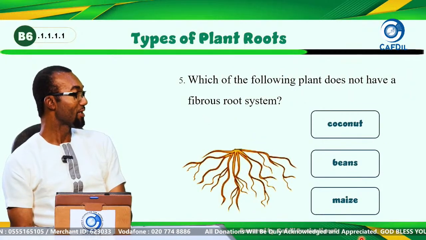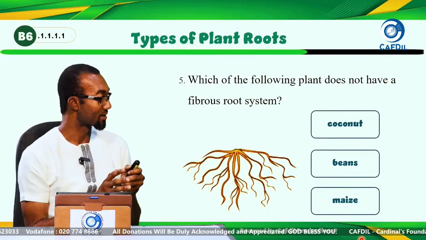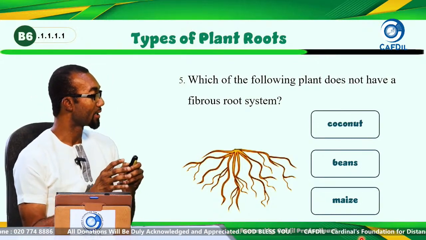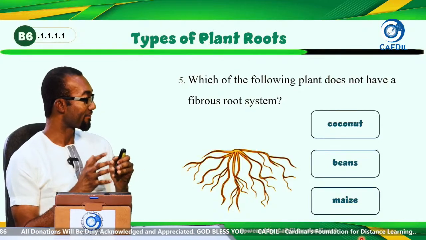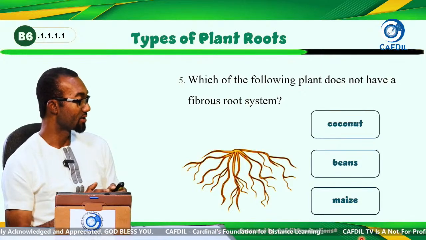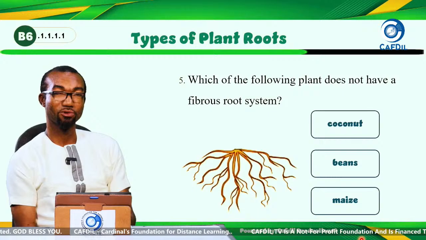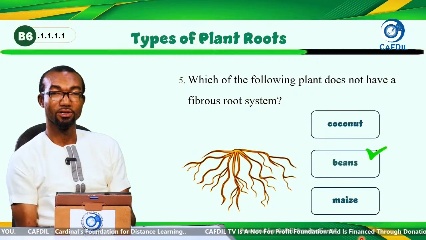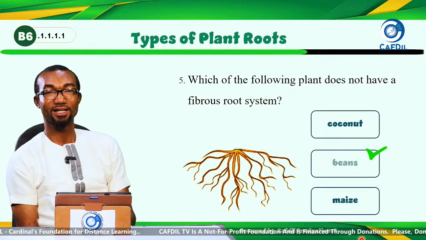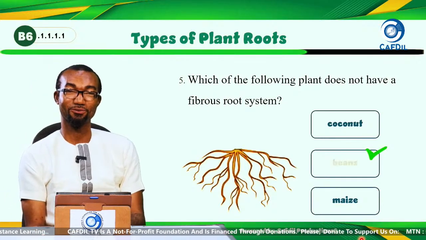5. Which of the following plants does not have a fibrous root system? We have coconut, we have bean, we have maize. Which of them does not have the fibrous roots? Good. It's beans. Beans have tap roots. Very good. You have all done well.